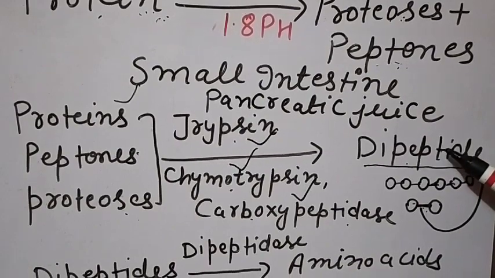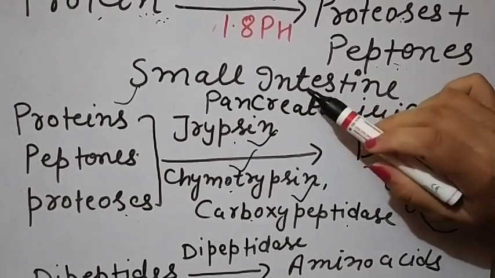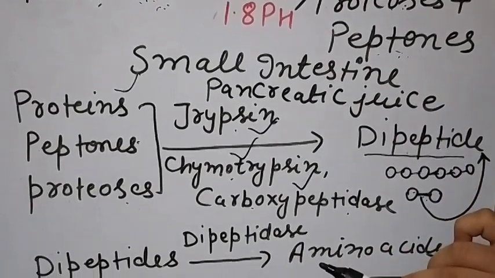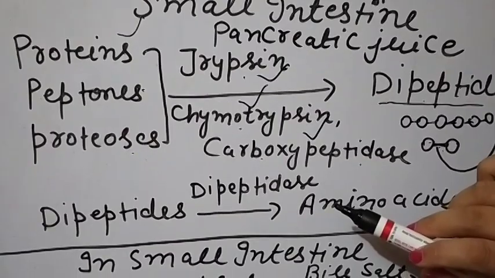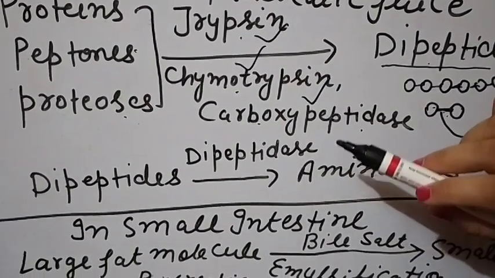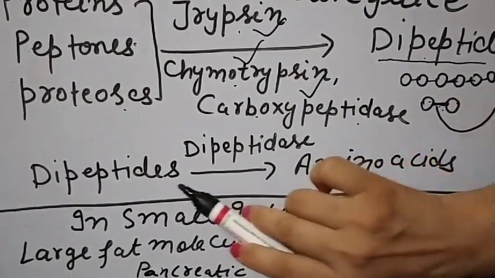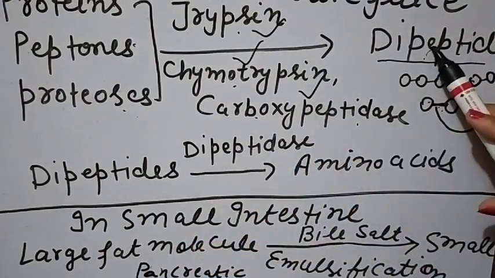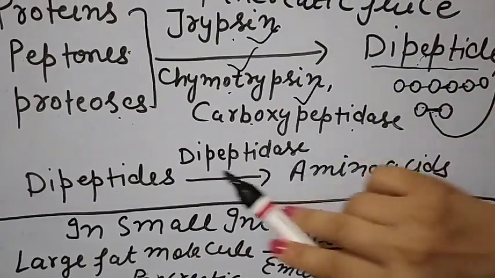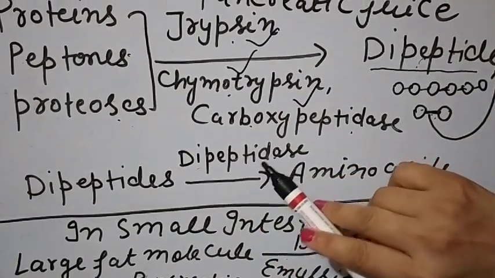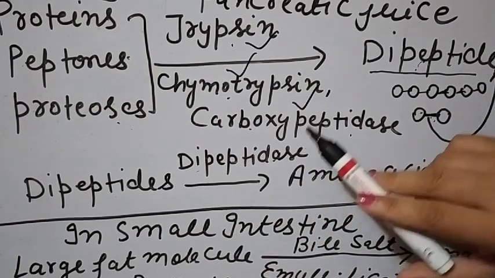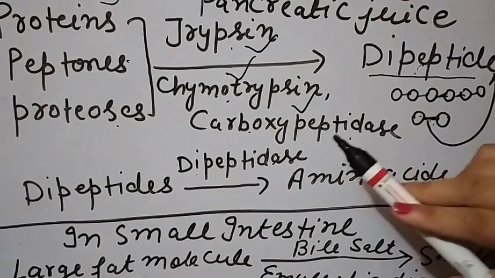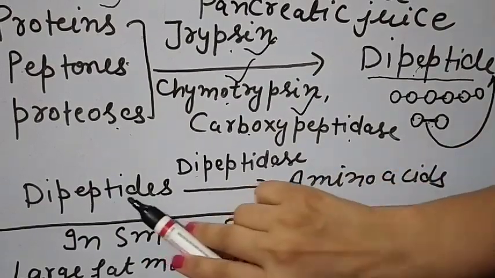Then these dipeptides in the small intestine, because the small intestine also has intestinal juice, and in intestinal juice a protein digesting enzyme is also there. That protein digesting enzyme works on dipeptides, because dipeptides are there after the digestion. So dipeptidase, you have to understand this thing. There is very little difference between the substrate and the enzyme name.